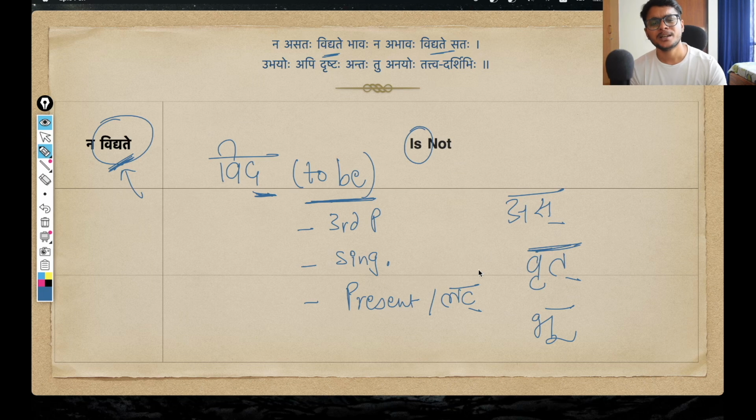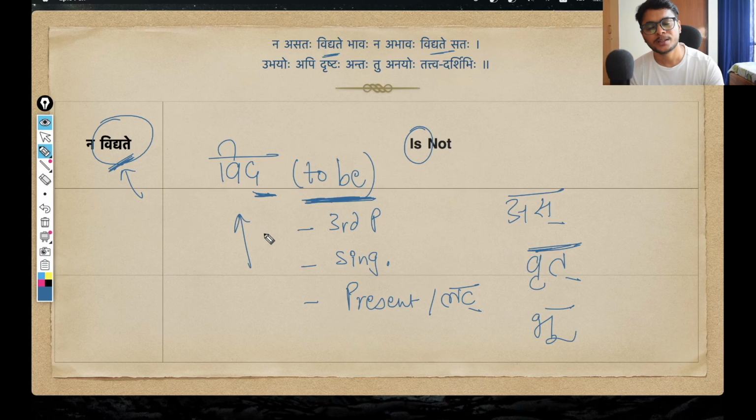Same thing is happening here. This is actually a very good practice: suppose you see any verb root, any dhatu, and the meaning is to be. So try and think of other dhatus that can convey the same kind of meaning. Okay, so this is how you can practice these things. But anyways, coming back to this vid dhatu, that means to be. The form here, vidyate, is third person, that is prathama purusha, singular, ekavachana, and present tense, that is normal lat lakar in Sanskrit. The form becomes vidyate. That simply means that something is.